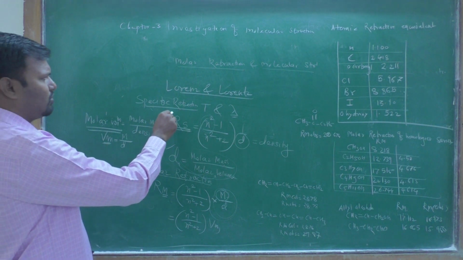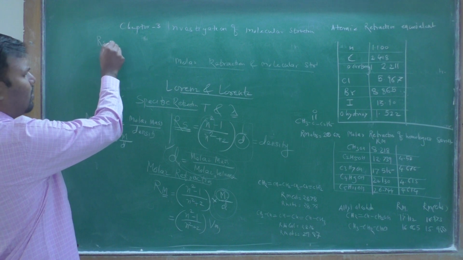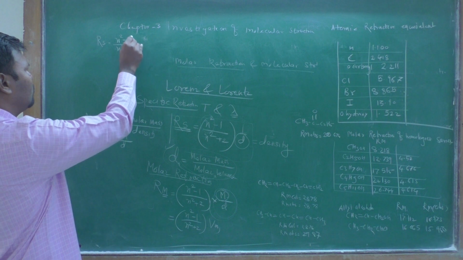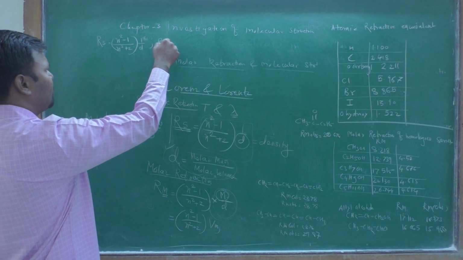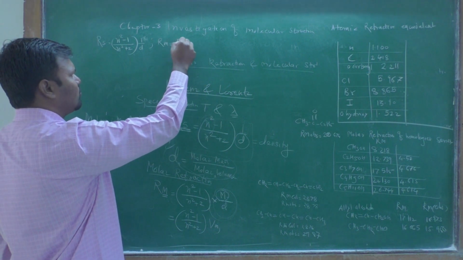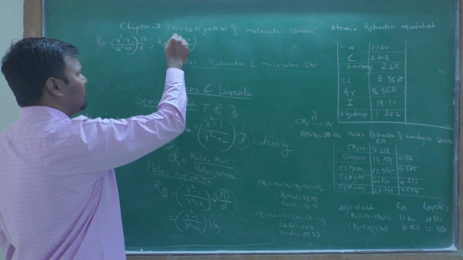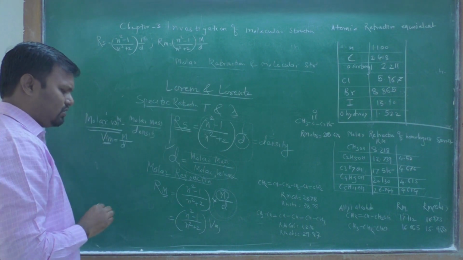Okay, two equations we have seen. First is Rs is equal to (n square minus 1) upon (n square plus 2) times 1 upon D. Then Rm, that is molar refraction, is equal to (n square minus 1) upon (n square plus 2), only we have molar mass upon the density.